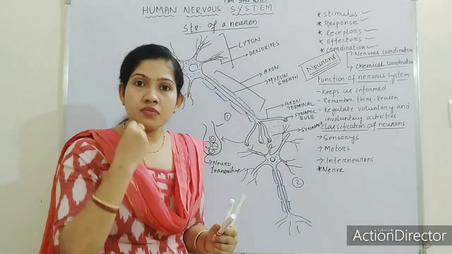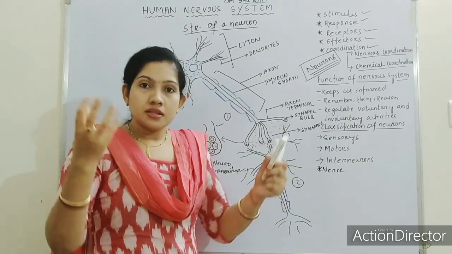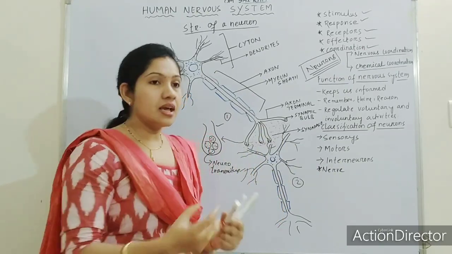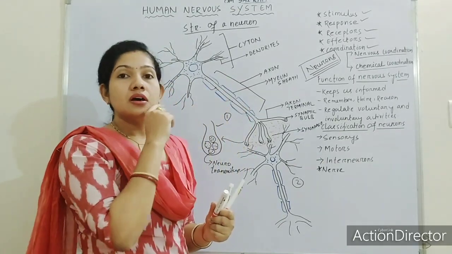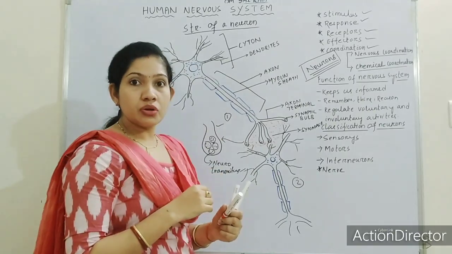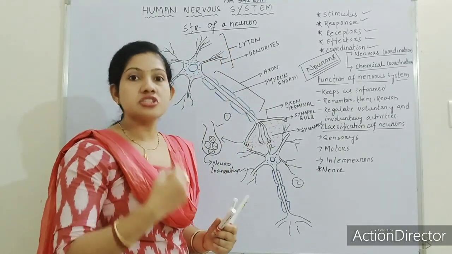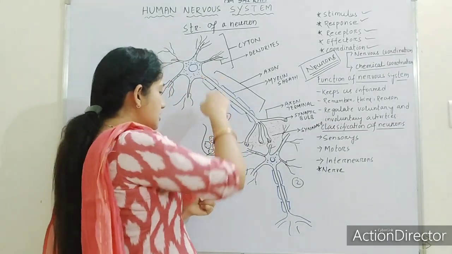Falling of dust in our eyes or a feeling of cold, that feeling is taken by the receptor cells, and receptor cells are nothing but the cytosols. So the cytosol will receive the stimulus and pass it on.